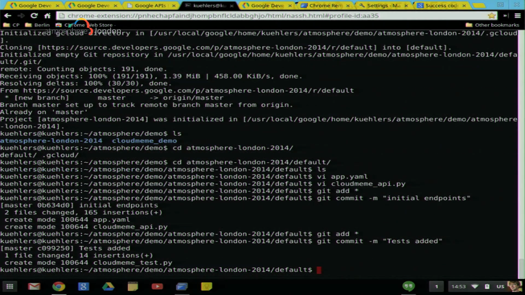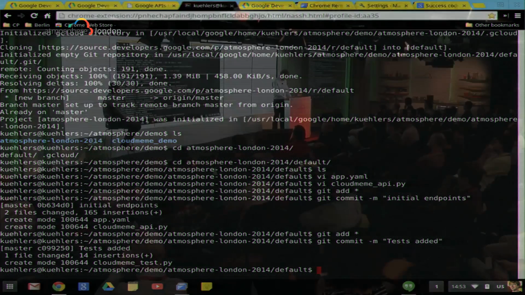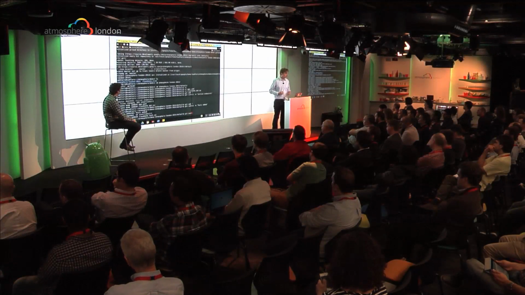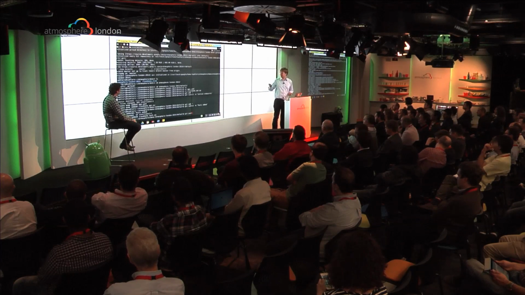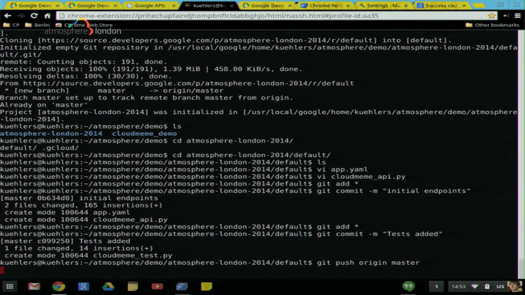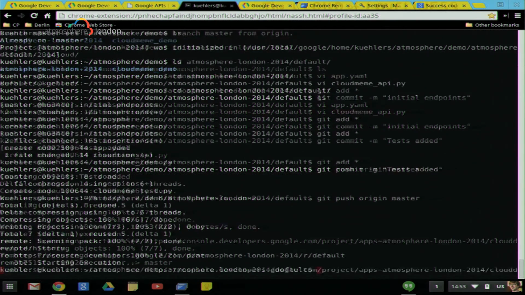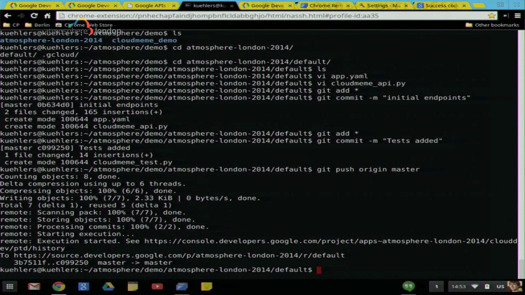That was fast, actually. Okay, right. So let's push that code up to App Engine. To push code up to App Engine and actually deploy it, you do the same thing you always do when you push a Git repository, and the deployment happens automatically. So you just do git push, and it pushes the whole code base up to App Engine. All right, so that looks good.